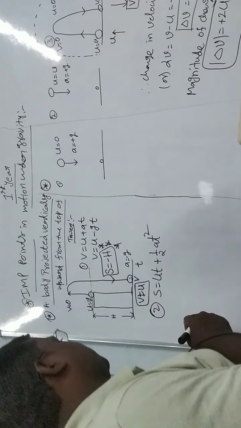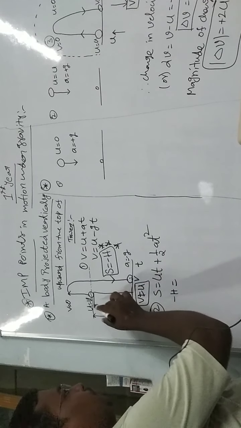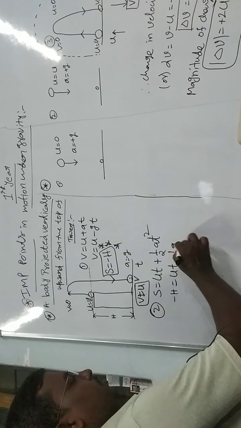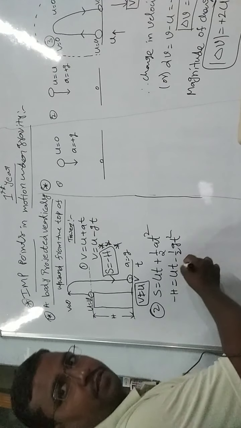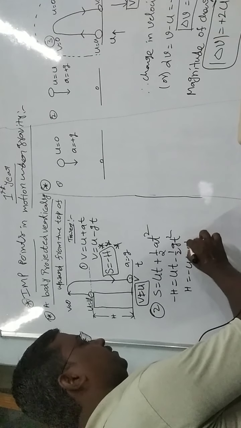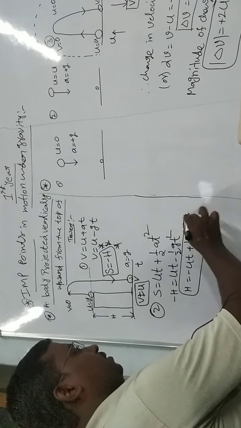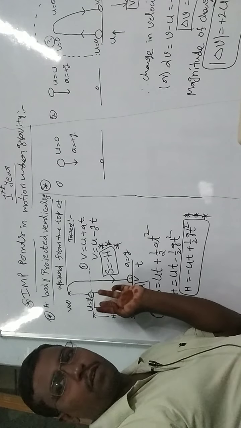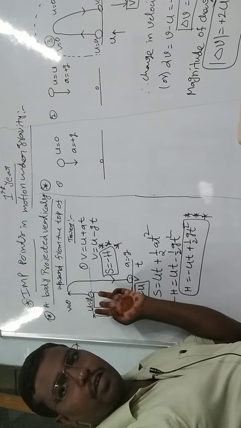So s equal to minus h, u is there, time t, half a is minus g, and t square. Therefore, multiply by negative on both sides. What happens? h equal to minus ut plus half gt square. This is a very important formula to find the height of the tower, the height of the building, or some height from the ground.